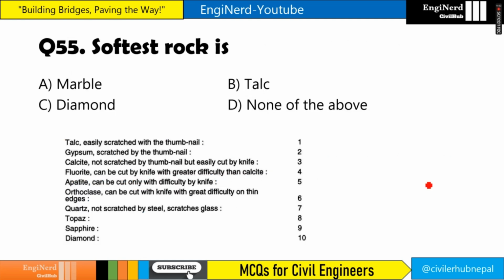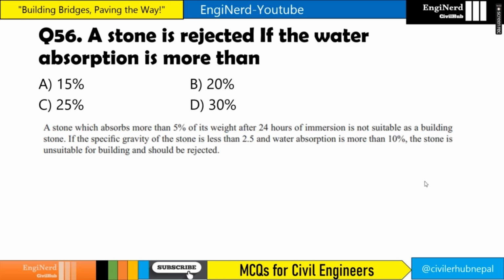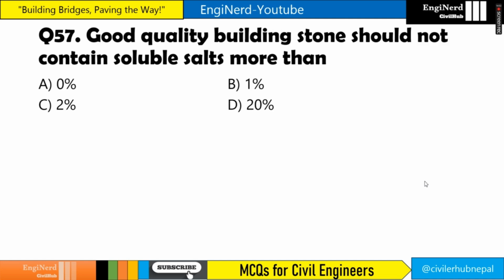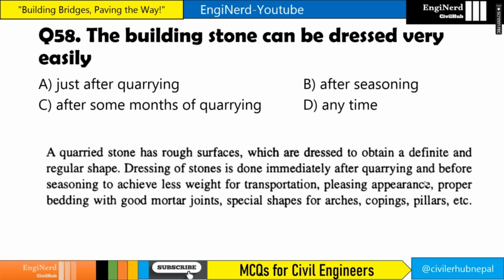Softest rock is talc, right? So the hardness number is 1. Stone is rejected if the water absorption is more than, if not 10%, then 15%. So the answer is 15%. Good quality building stones should not contain soluble salts more than 0%. There should be no soluble salts, otherwise there will be problems of efflorescence and many more.